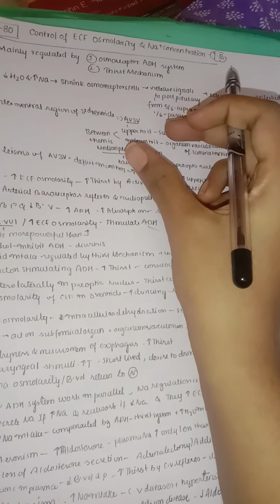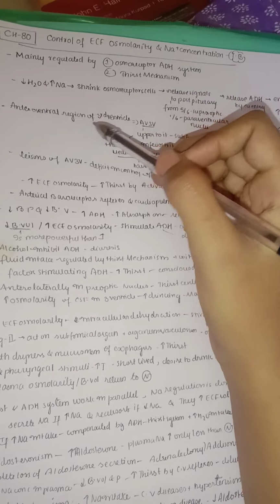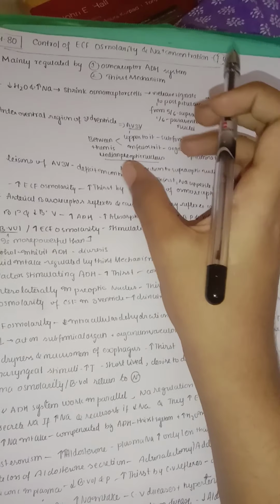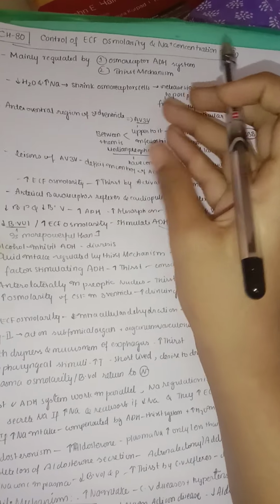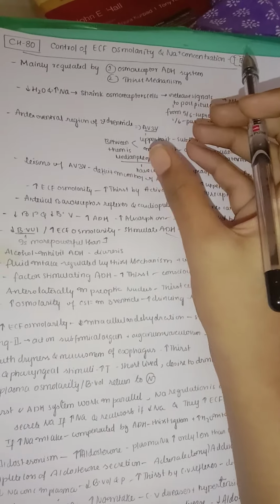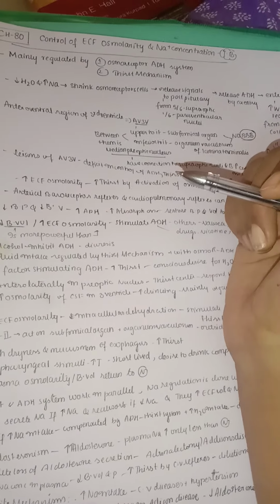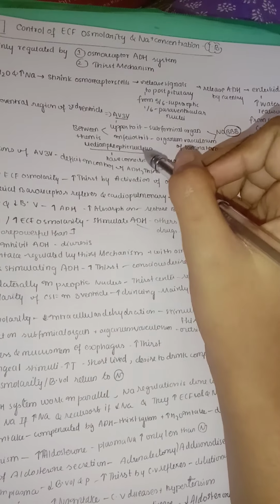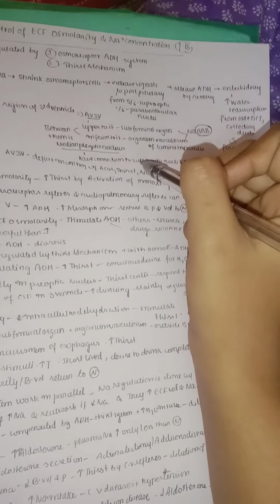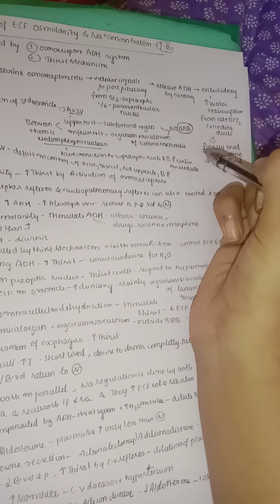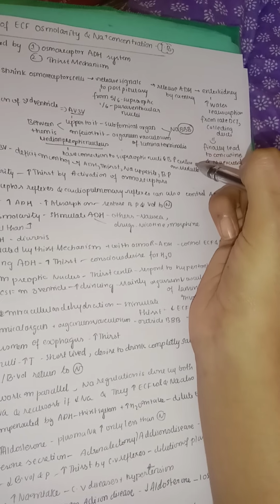All together this forms the AV3V, the anteroventral region of the third ventricle. These parts are also useful for the regulation of sodium and water concentrations. The median preoptic nucleus has connections to the supraoptic nuclei and also to the blood pressure centers in the medulla.